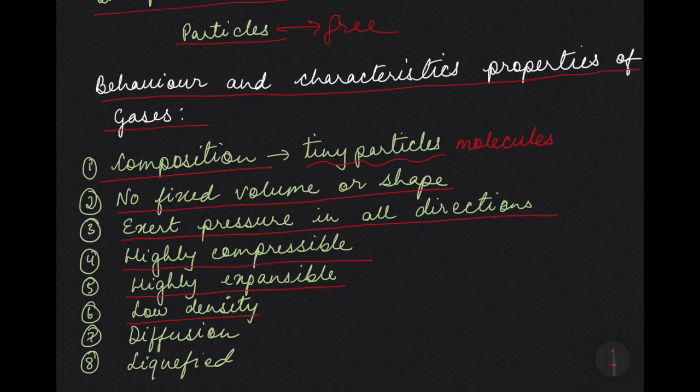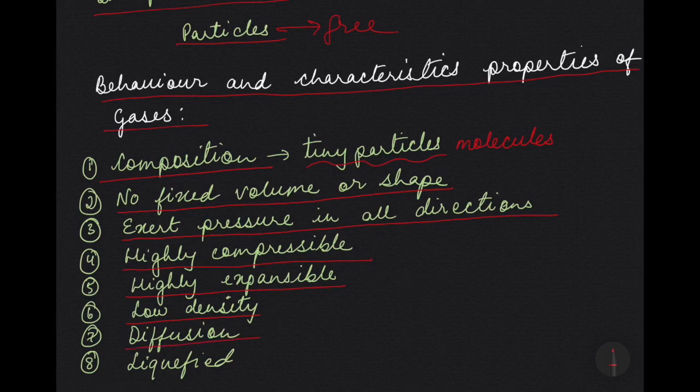Again, the number of molecules per unit volume in a gas is very small, because they have large intermolecular space between them, and they are very, very far apart from each other. So as a result, the density is very, very less. And then number 7 is gases have a tendency to mix with each other, which is known as diffusion.